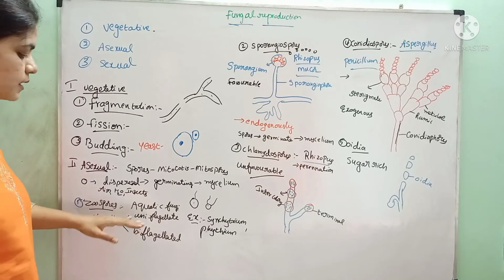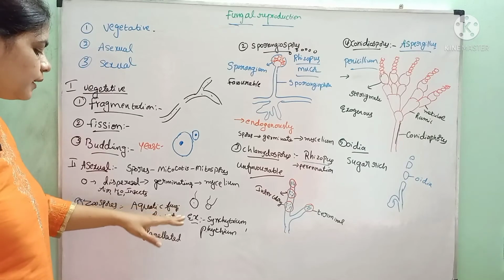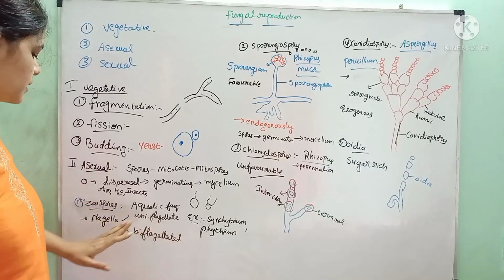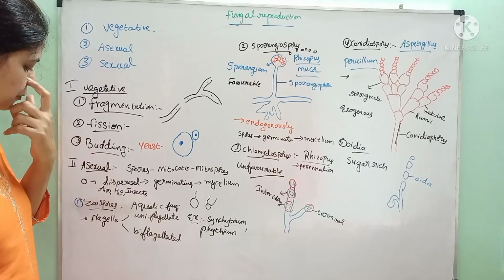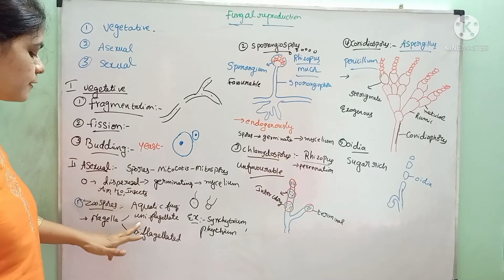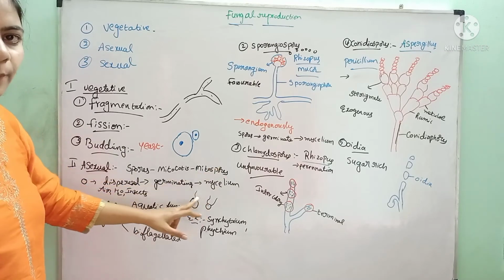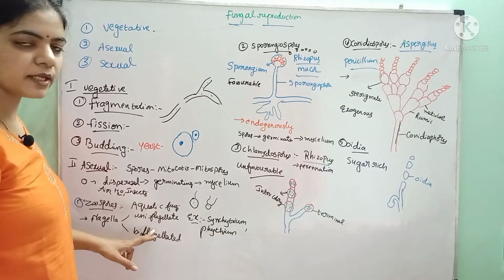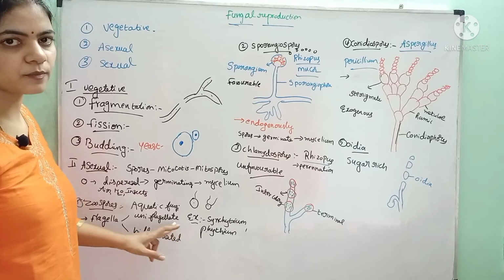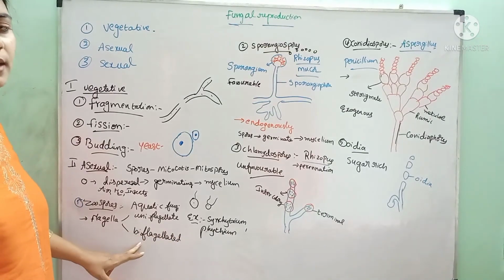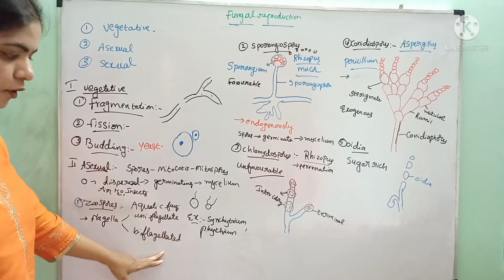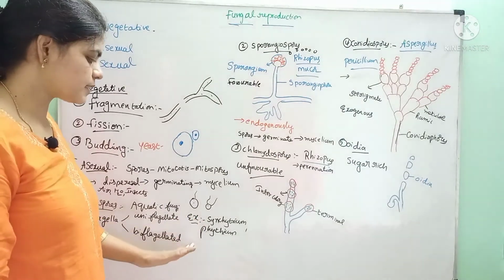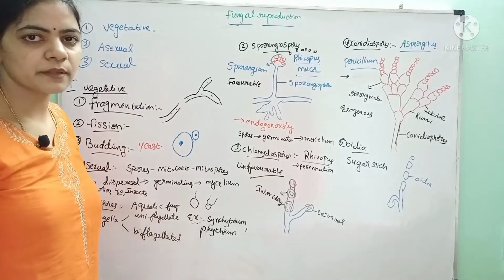Zoospores are mainly developed by aquatic fungi, like Synchytrium and Pythium, and these zoospores show motility by means of flagella. Depending upon the number of flagella, they may be uniflagellated or biflagellated. If a single flagellum is present, they are called uniflagellated forms. If two flagella are present, they are called biflagellated forms. These zoospores locomote by means of flagella, and they germinate and produce mycelia.